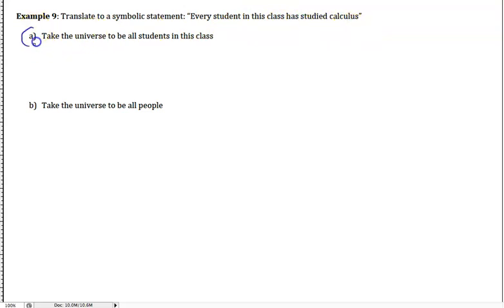We're going to take the universe to be all students in this class. Let x be a variable for the students in this class, and our proposition that we're interested in will be defined as "x has taken calculus."